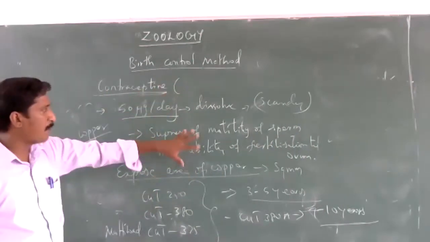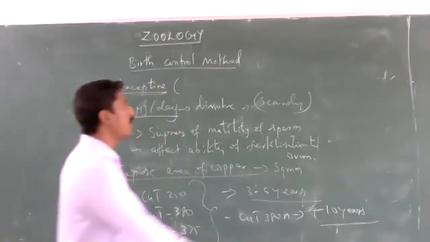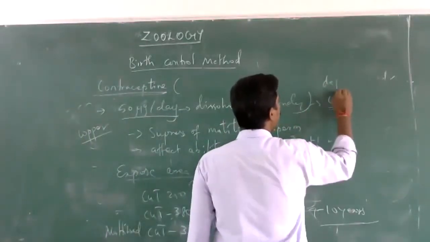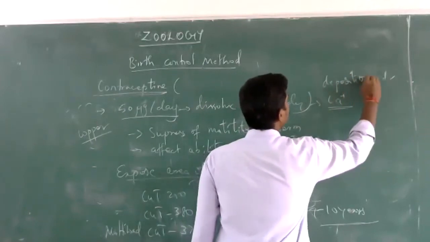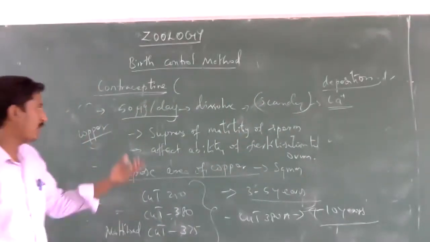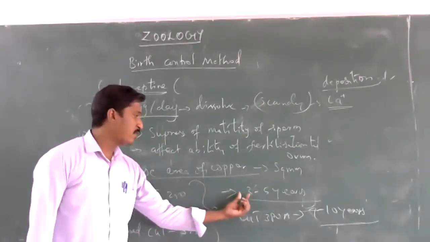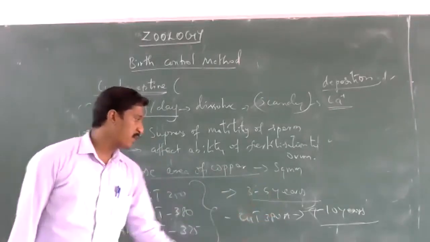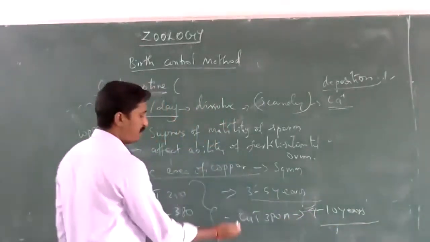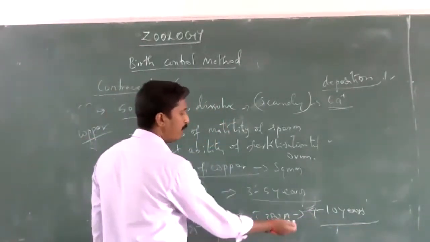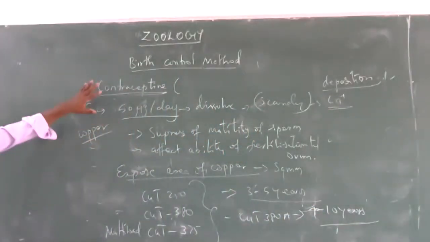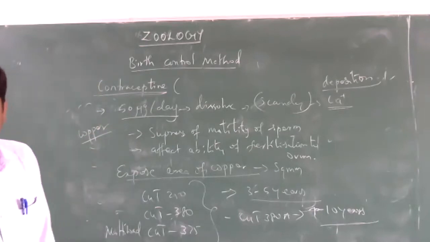The size of the copper slowly decreases, and it also leads to deposition of calcium. It becomes stagnant. So the average duration of copper is 3 to 5 years of protection. Some of them have a higher protection duration. For example, CUT 380A gives nearly 7 to 10 years of protection. So this is copper releasing intrauterine devices.